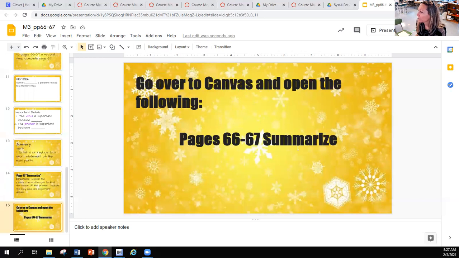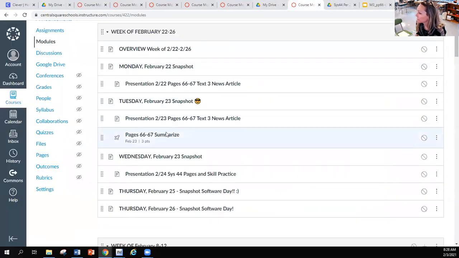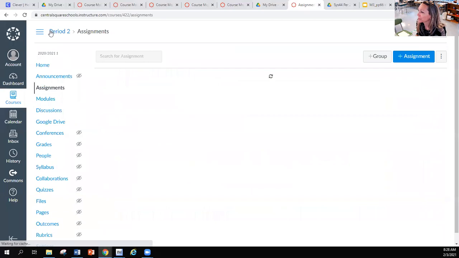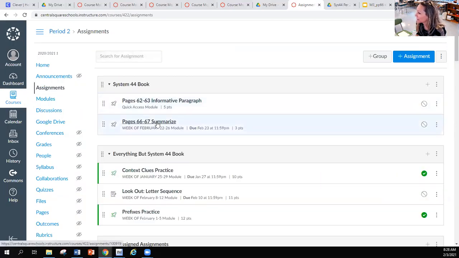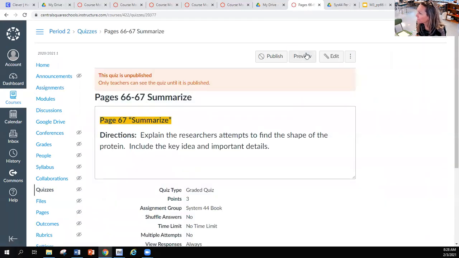So once you have page 67 complete, go over into Canvas and you'll open up this assignment. Actually, I think it's a quiz, pages 66 to 67 summarized. You can see it right in the modules underneath February 21st, or of course you can go to assignments, little shortcut we have, and then you'll see it in there as well. Okay, so pages 66 to 67.